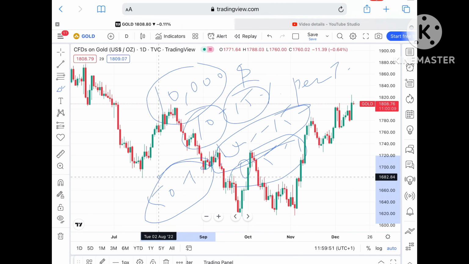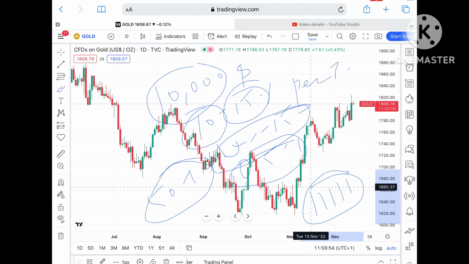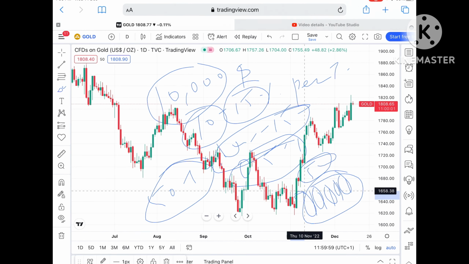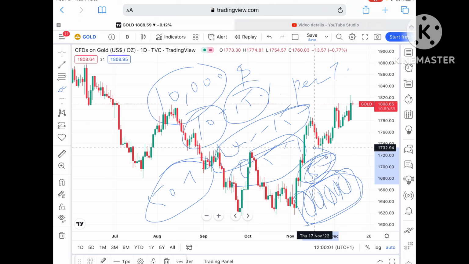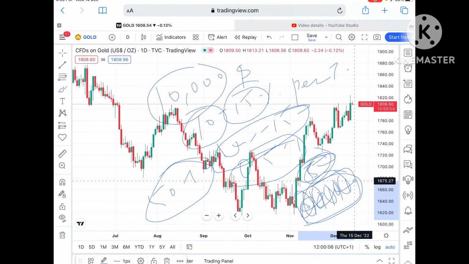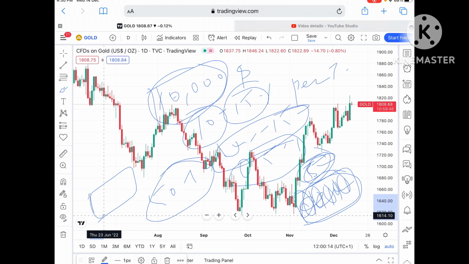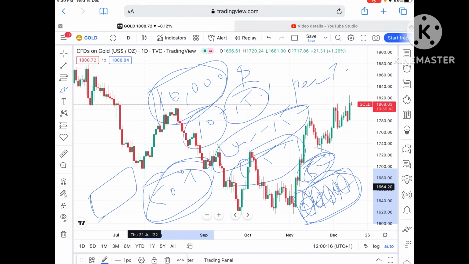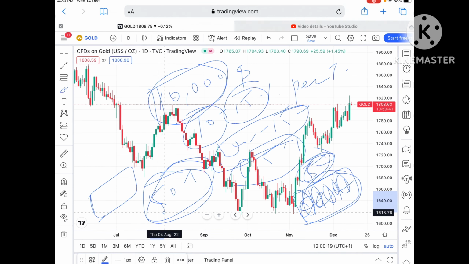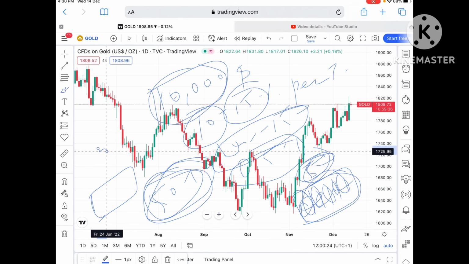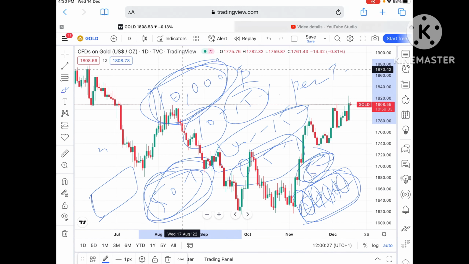Now suppose you took 5 trades, your risk is $500, that is $100 max per trade. Suppose you lose $500 in a day, that will not affect your psychology, even if all your trades go wrong, because losing $500 from $10,000 will not affect your psychology. You can trade and focus more on profit rather than recovering this $500. What people do is they lose so much money on the first day itself, they try to recover that amount, suppose $3,000 or $4,000, and then they lose their full capital. This is what they do.